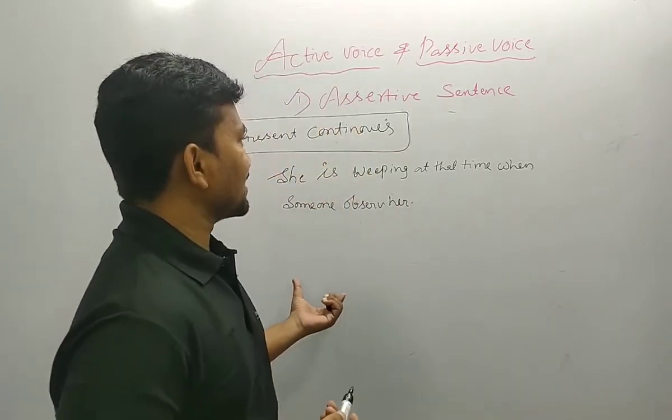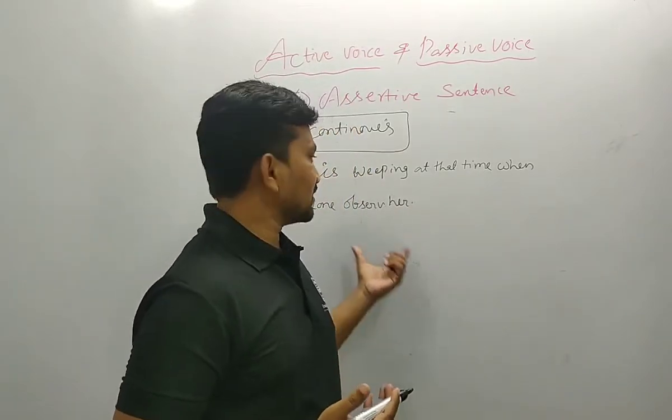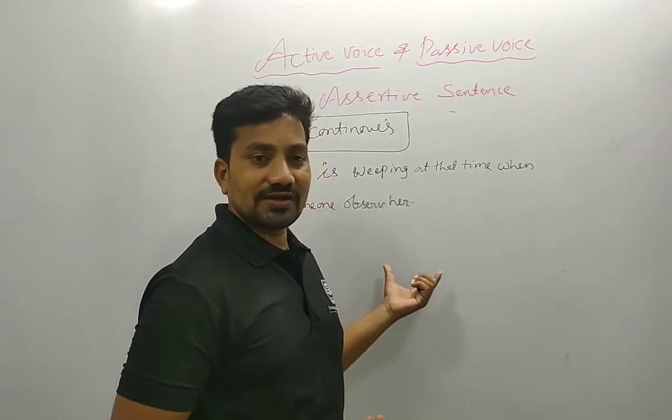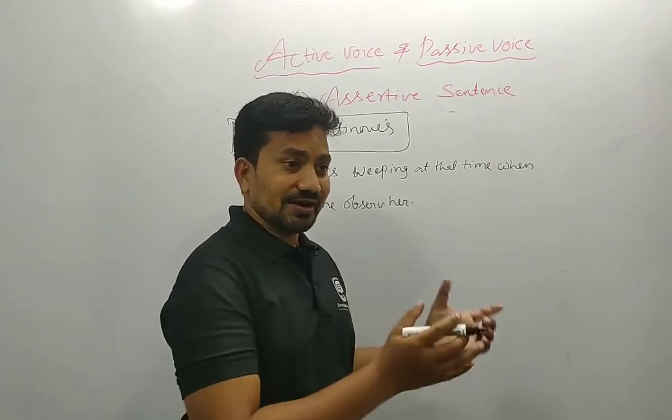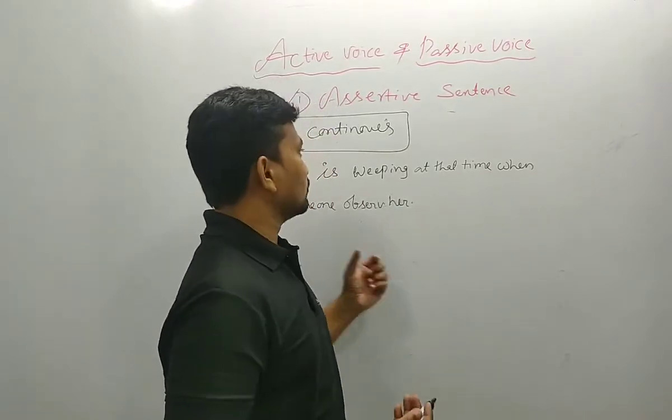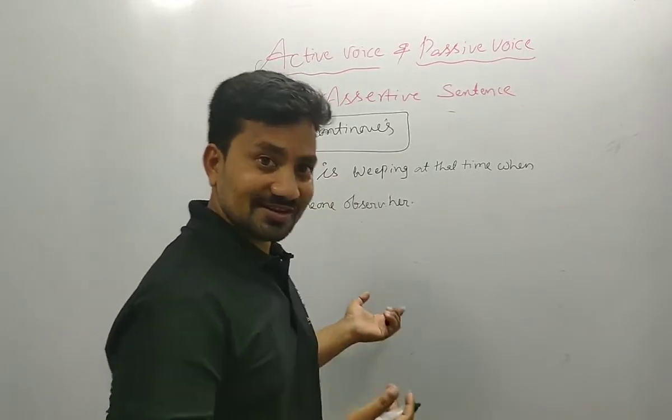Okay, this is the present action, present continuous action. It means she is weeping at the time when someone observes her. Then how can we change from active to passive voice? Let me show. This is also one of the structures.